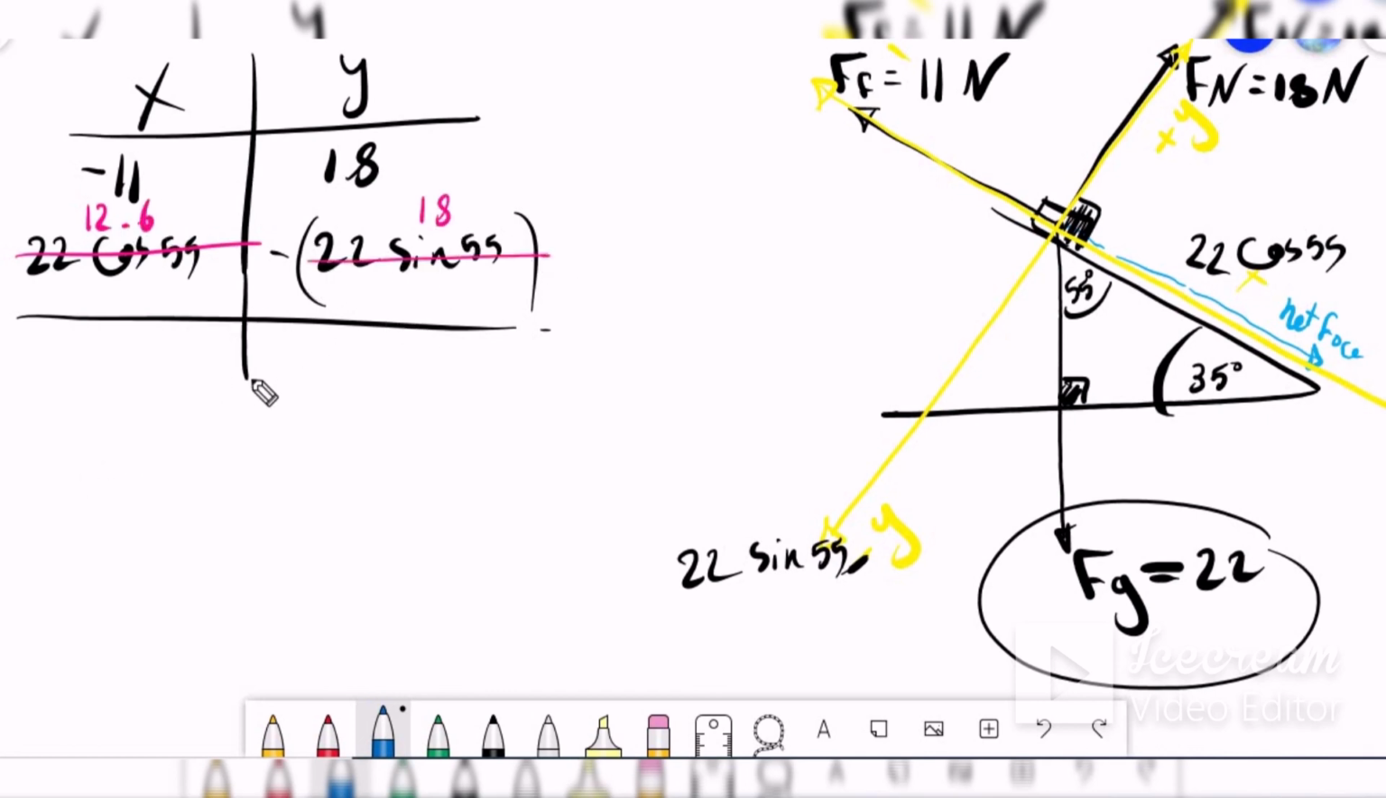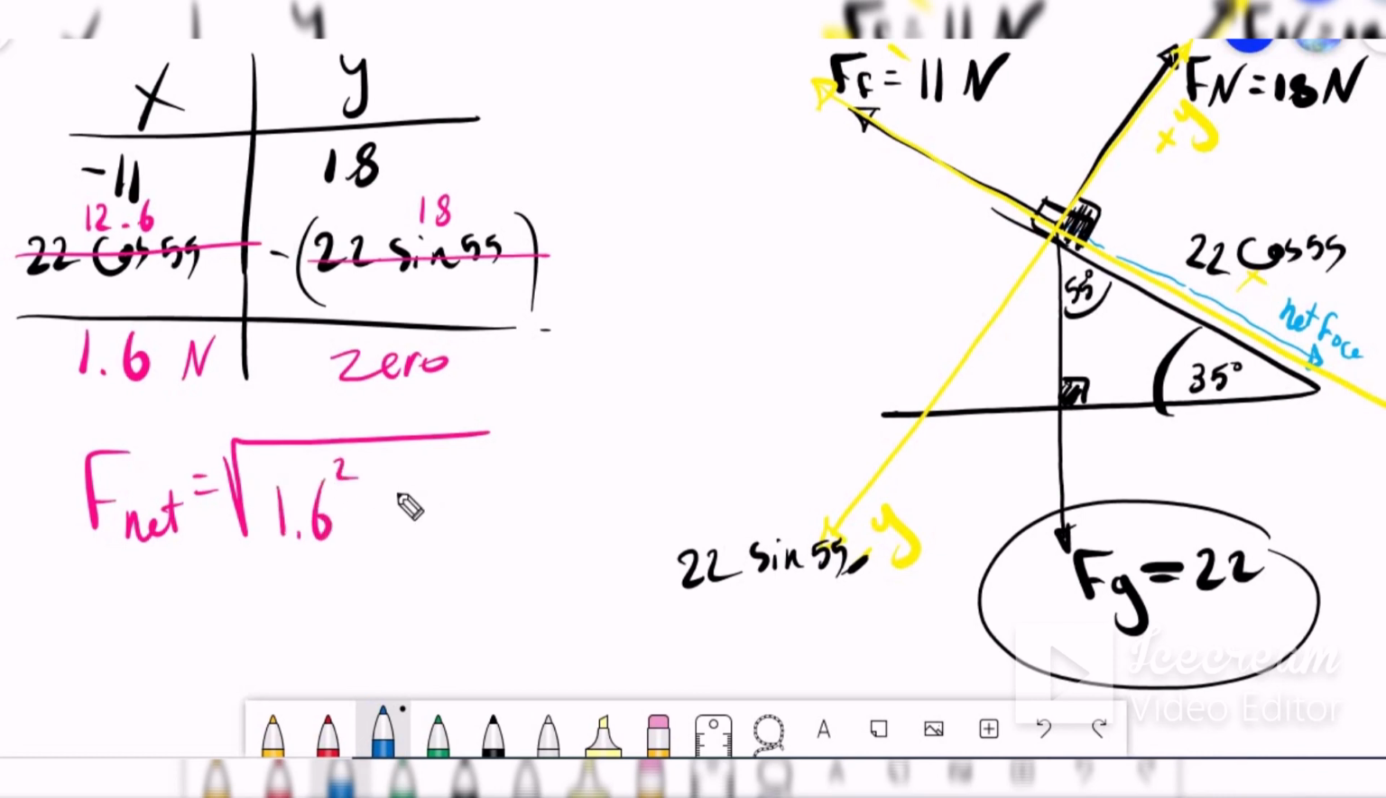Now take the sum for all. Negative 11 plus 12.6 equals 1.6 Newton. And here 18 minus 18 equals 0. Now use the Pythagorean theorem to find the net force. It equals the square root of 1.6 squared plus 0 squared, which equals 1.6 Newton. That is the net force for this one, and this one will move downward in this direction.